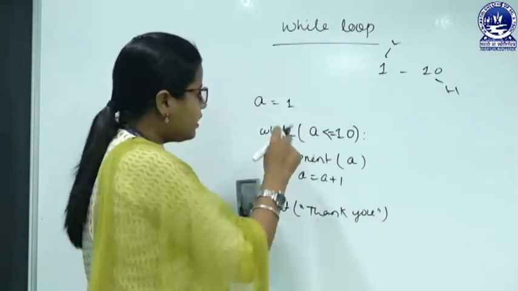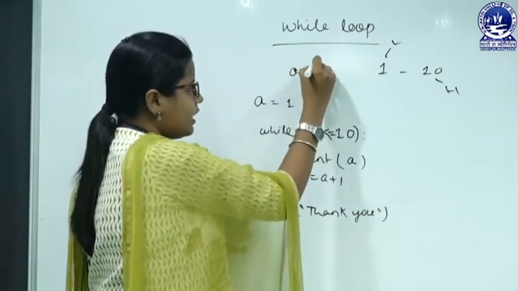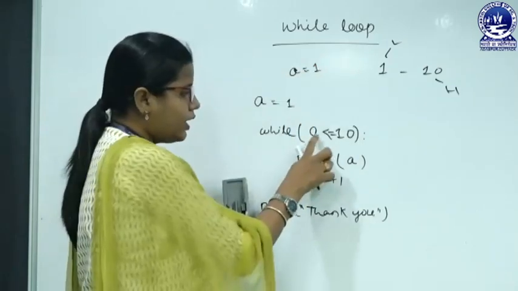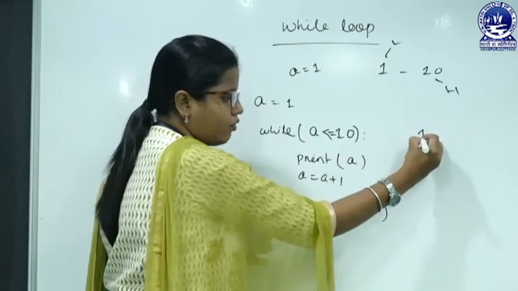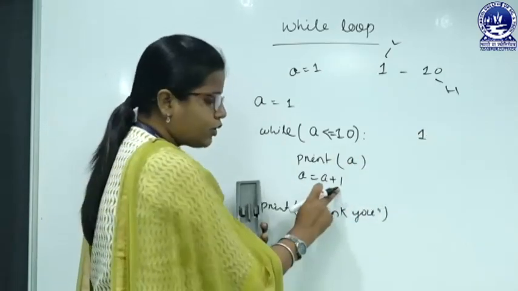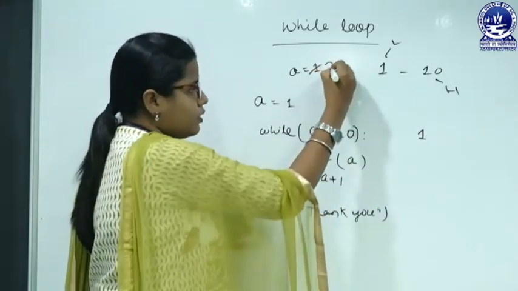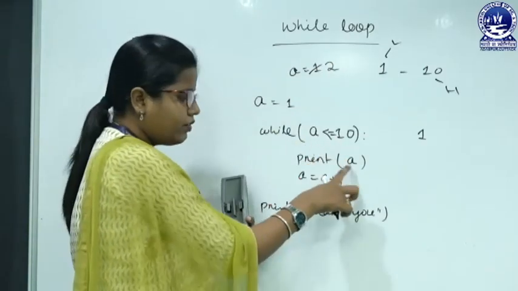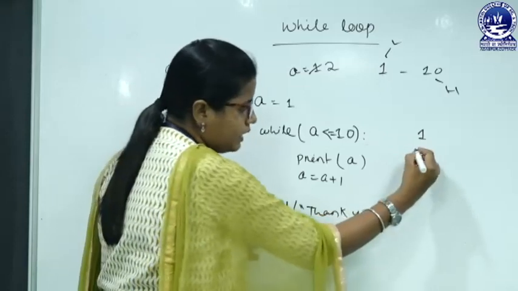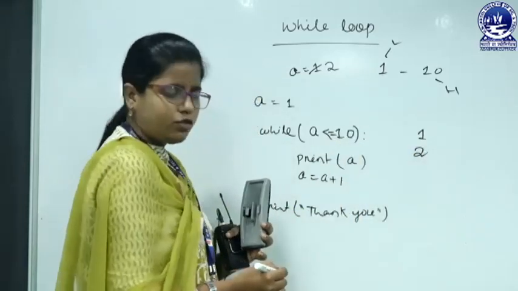So let us execute this. The initial value of a is what? 1. 1 is less than or equals to 10, true. Then print a, 1 will be printed. Then a equals to a plus 1, that is 2. 2 is less than or equals to 10, true. Then we will go for the 2. Then the output screen will get printed with 2.